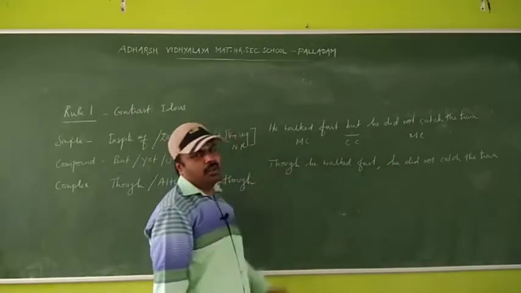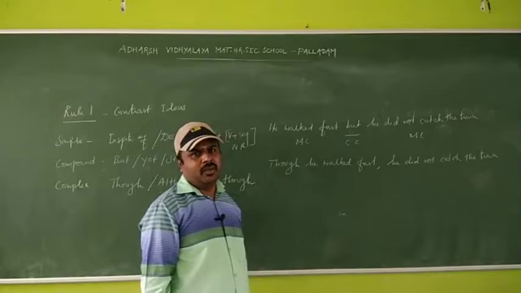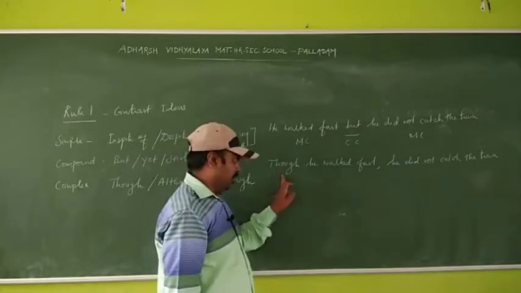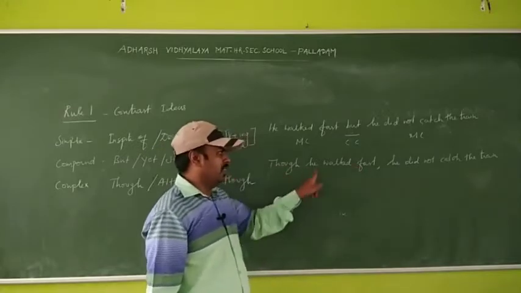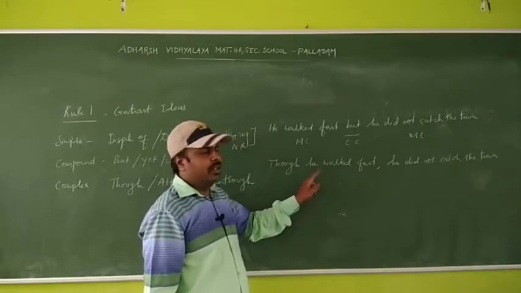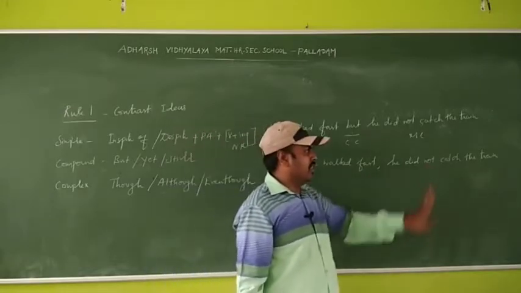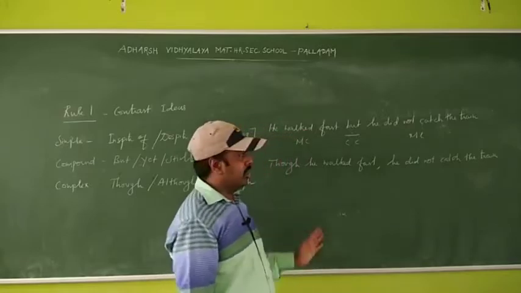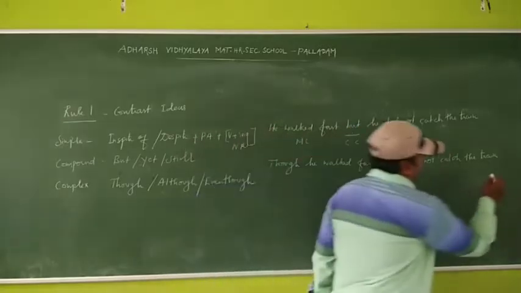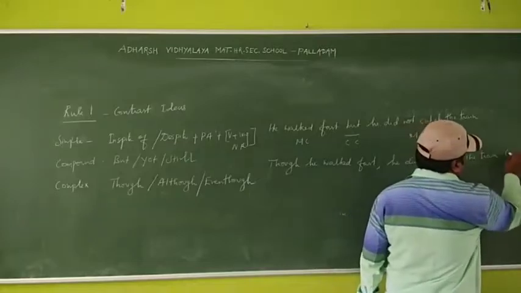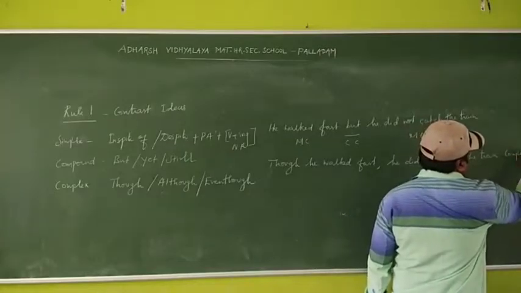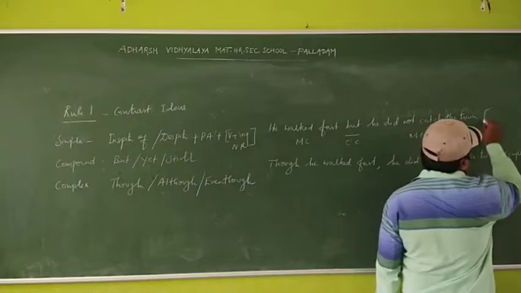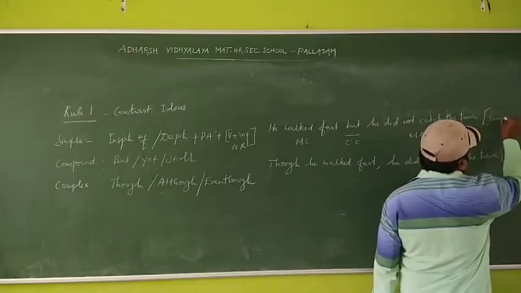Though is a subordinating conjunction, and we call the whole thing a subordinating clause. He did not catch the train is the main clause. Okay, this is a complex sentence, and this one is a compound sentence.